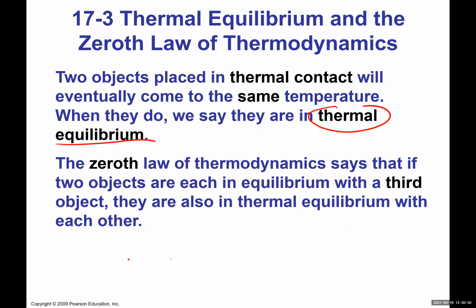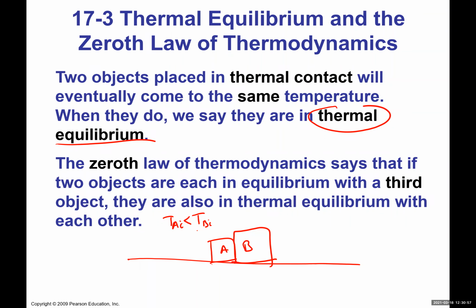So let's say you have object A and object B. Now, you have a temperature of A and a temperature of B, and put I for the initial. Let's say they're different, and the temperature of B is higher than the temperature of A. Then as you put them together, there's going to be heat exchange.